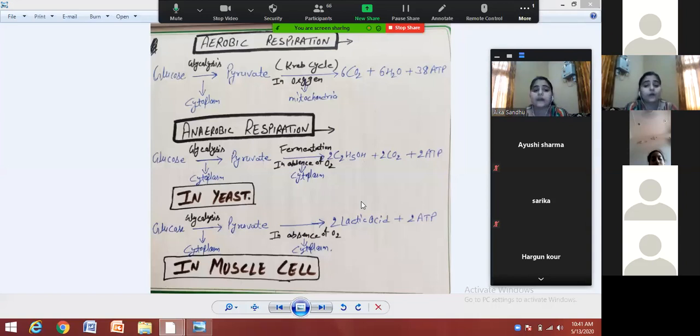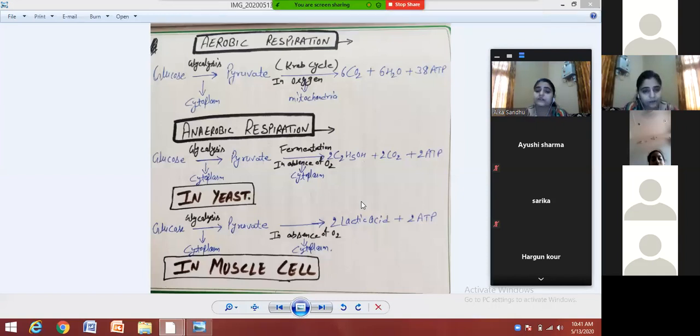Now you have to see the first process. When glucose is changed into pyruvate, this is called glycolysis. When pyruvate changes into carbon dioxide, water, and energy, this is called the Krebs cycle. Now just remember the process of glycolysis. It takes place inside the cytoplasm of the cell, where glucose changes into pyruvate.